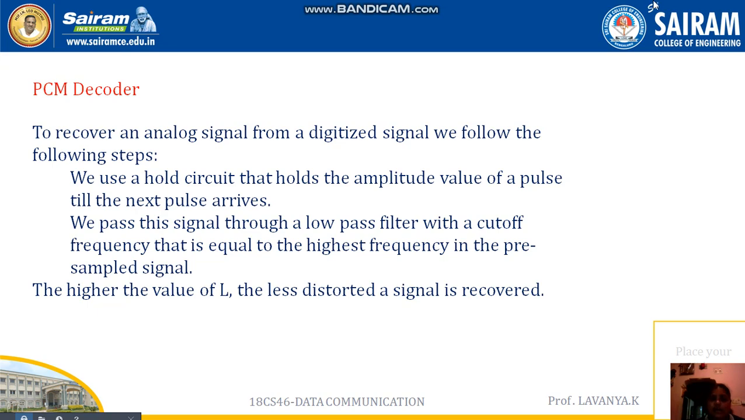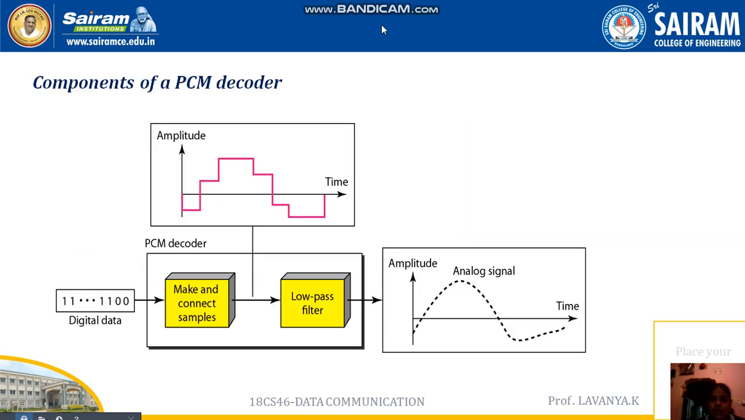See, this is the PCM decoder. The next one is that we are supposed to use the PCM decoder. We count down the five components. One is the PCM decoder, the second one is digital data and analog data or analog signal. Then one more is amplitude. Here the amplitude contains both time as well as the amplifiers. Everything. Then our PCM decoder is going to connect the samples